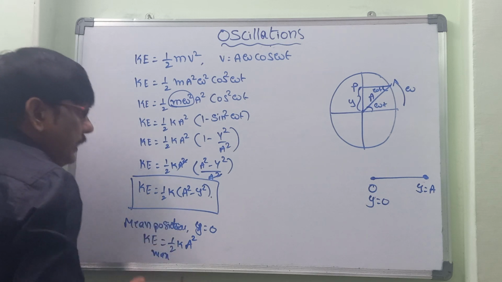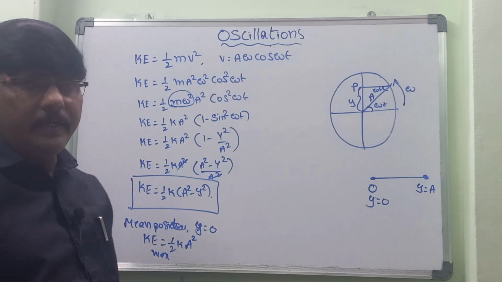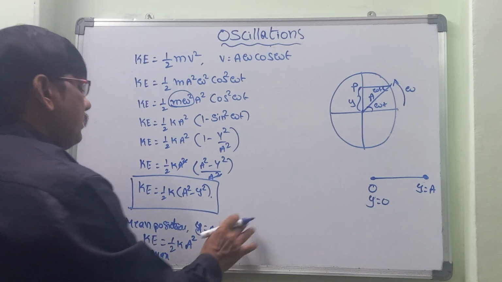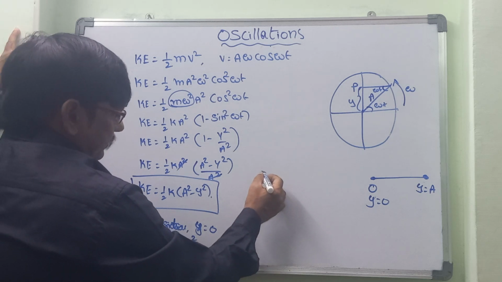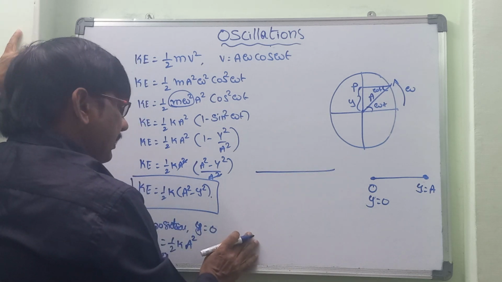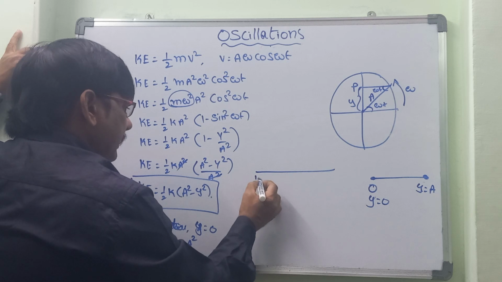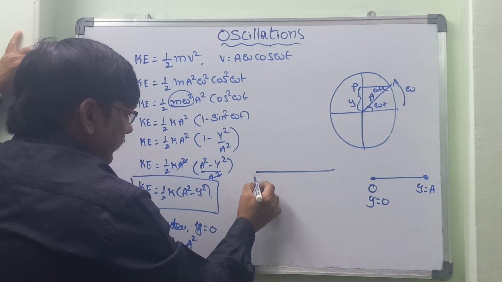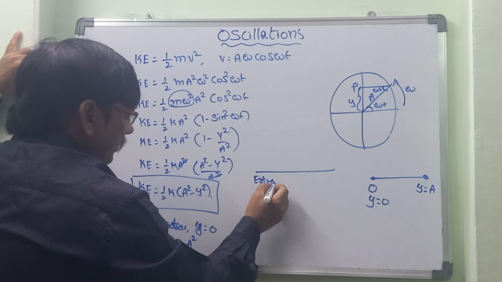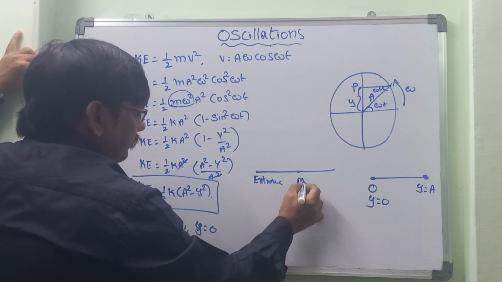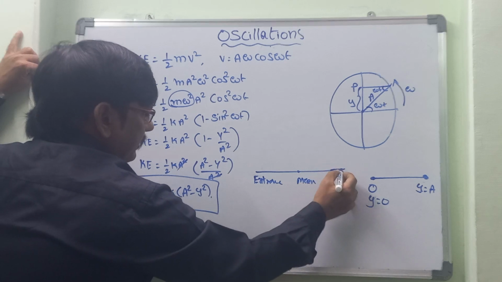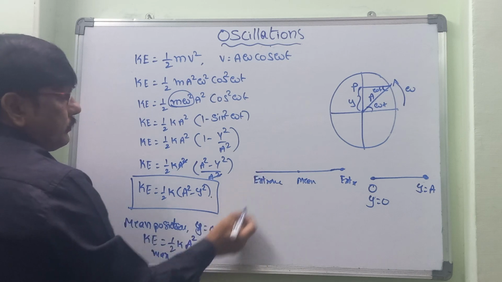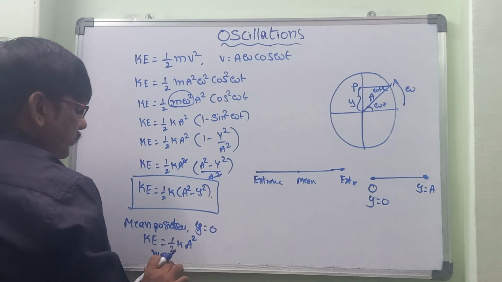So where is the kinetic energy maximum? The kinetic energy is maximum at the mean position. Now let's take, for example, a graph. This is kinetic energy, this is the mean position, and this is an extreme position. At the extreme position, how much is that?